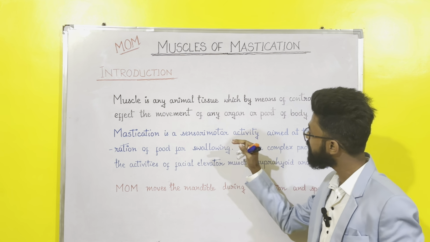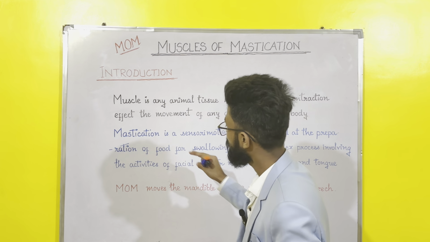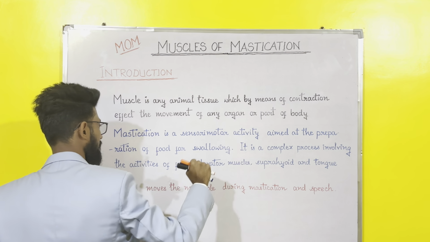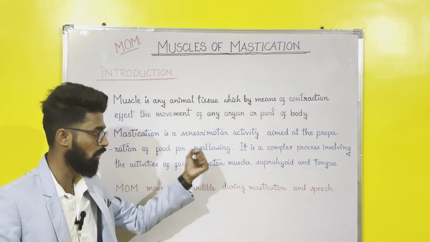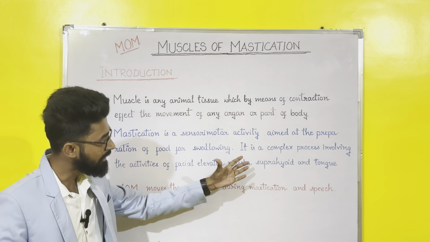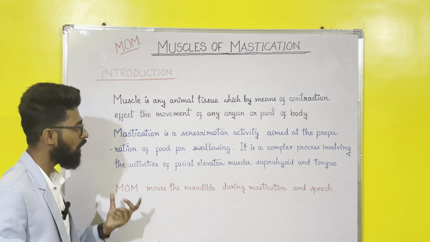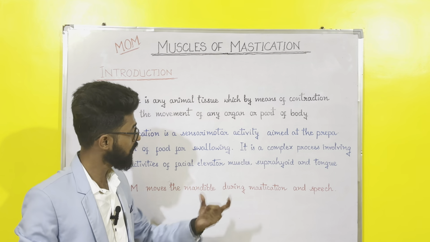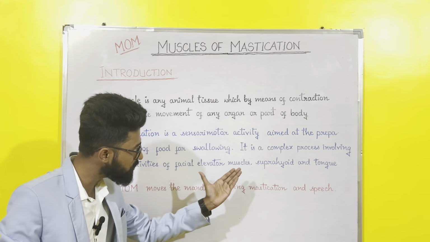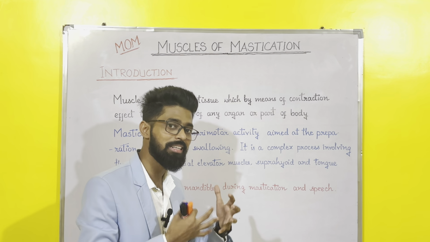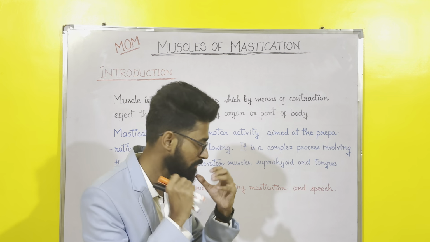Mastication is a sensory motor activity, means it involves both sensory and motor pathways. So mastication is a sensory motor activity aimed at the preparation of food for swallowing. Okay, it is a complex process involving the activities of facial elevator muscles, suprahyoid muscles and tongue. Okay, so all these structures work together in a synchronized fashion to bring about an effective mastication, right?